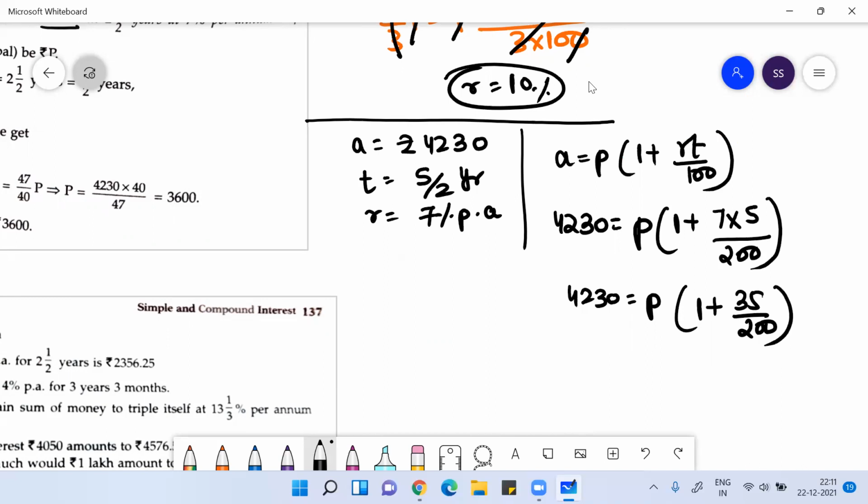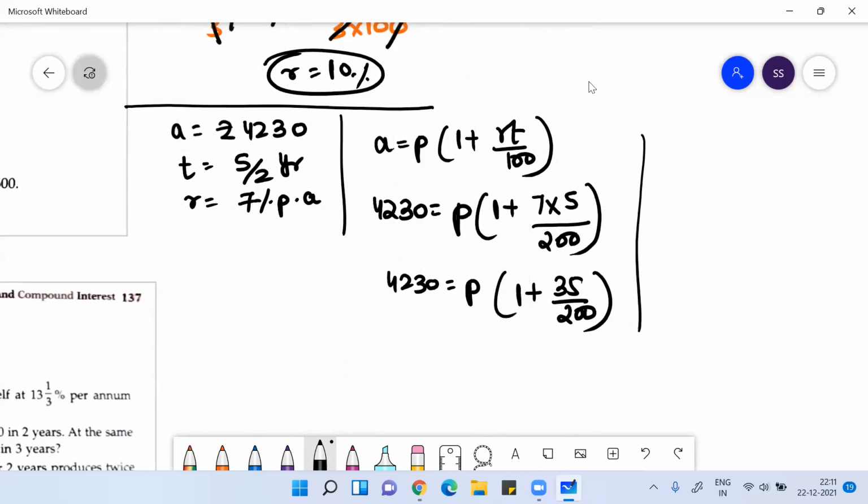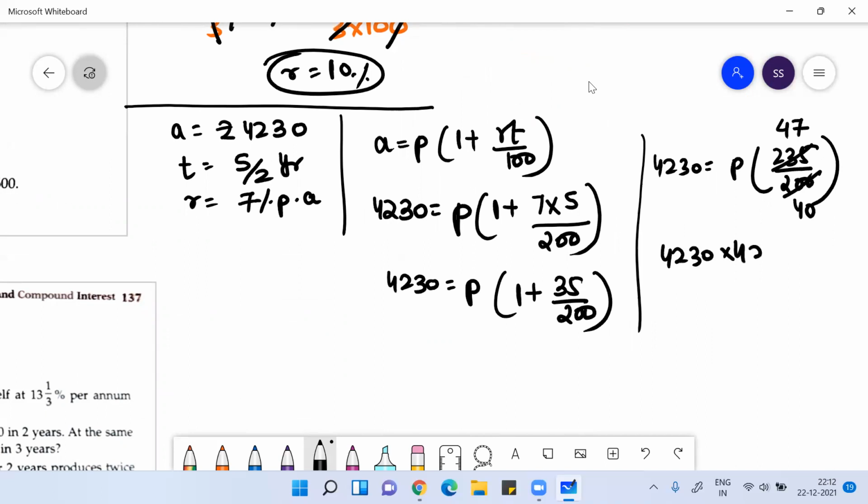So 4230 is equal to P into 235 by 200, and this I can write as 47 by 40. Then what is the value of P? 4230 into 40 by 47. That is your value of P.